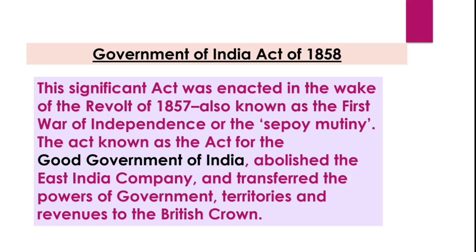So, the first act was the Government of India Act of 1858. The significance of the act: it was enacted in the wake of the revolt of 1857. We know that the 1857 revolt was called the First War of Independence or the Sepoy Mutiny. The act, known as the Act for Good Government of India, very important, abolished the East India Company and transferred the powers of government, territories and revenues to the British Crown.